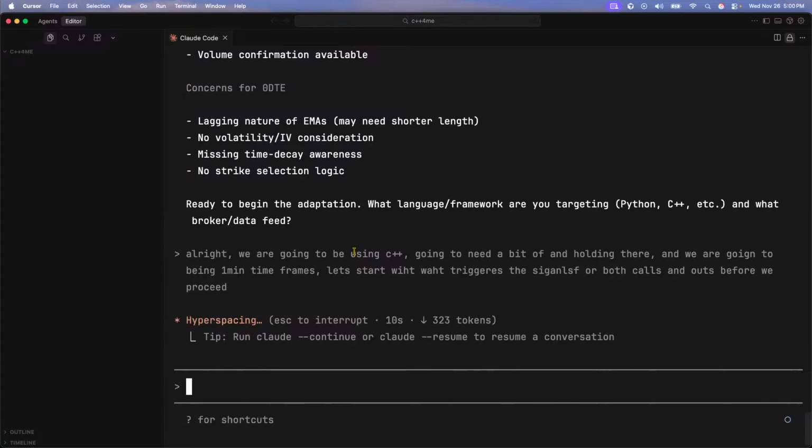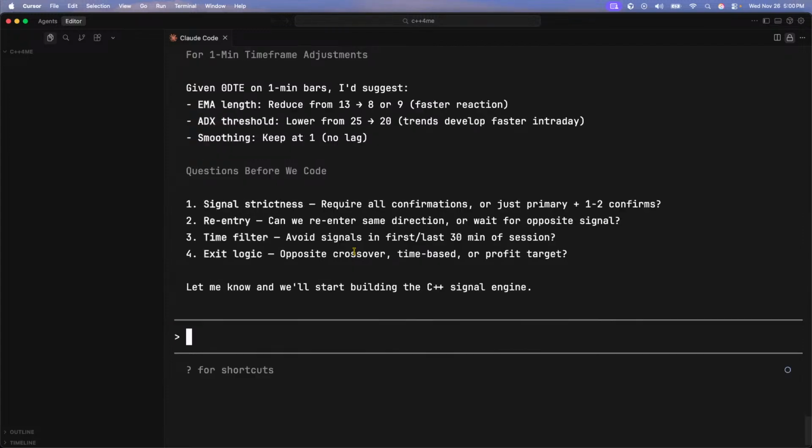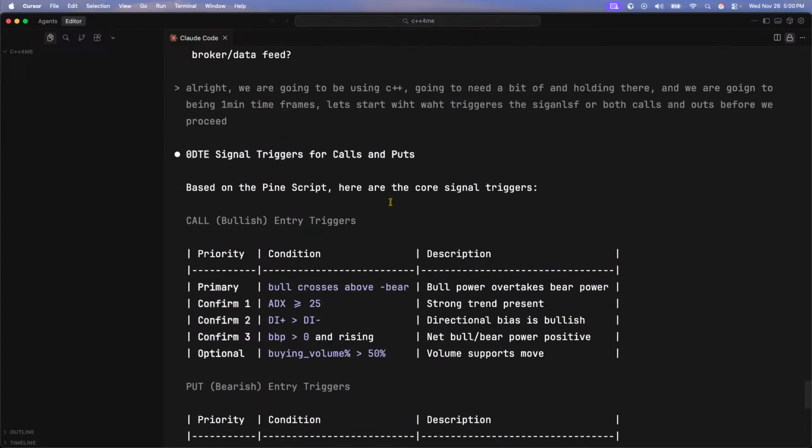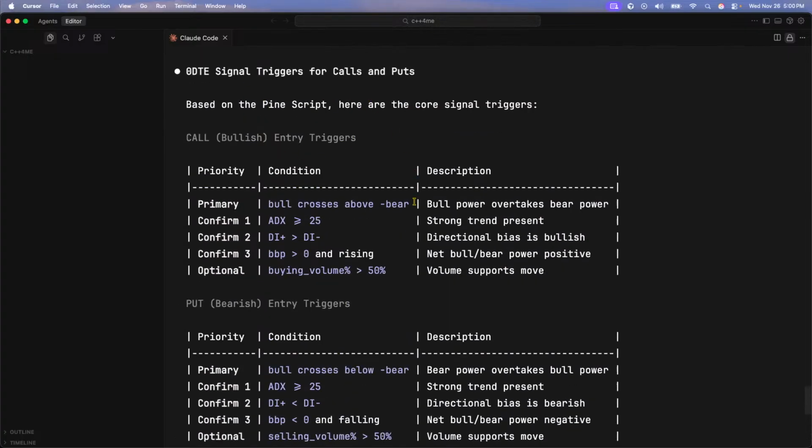Now, beautiful. Now, what I'm also going to do is create the same script in Python too, so I want to see how both of these run. All right, based on the Pine script, here's what we're going to do. This 25-minute, if that's 25-minute, then that's way too long. So primary is the bulls cross above the bears, the bull buying power overtaking the bear power.